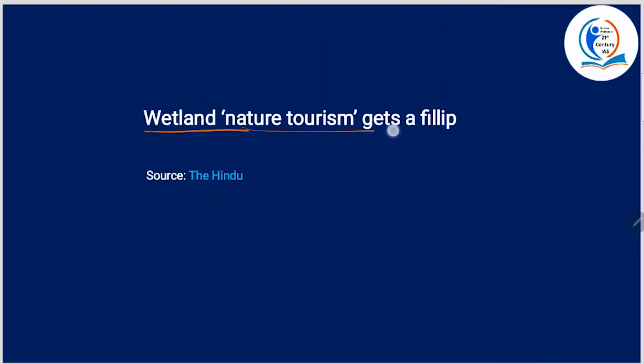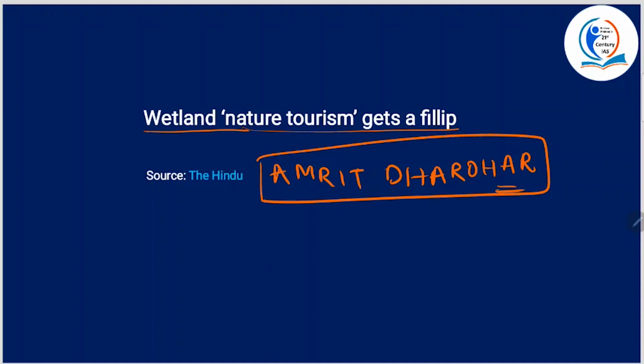Wetland nature tourism gets a fillip. So the context is that central government's initiative, that is Amrit Dharohar initiative, actually boosts wetland nature tourism and Ramsar sites take center stage. So that is the context. Alright. Now what is this Amrit Dharohar?